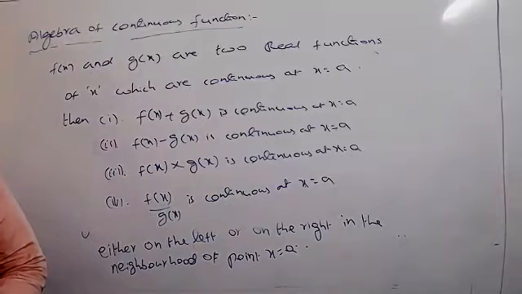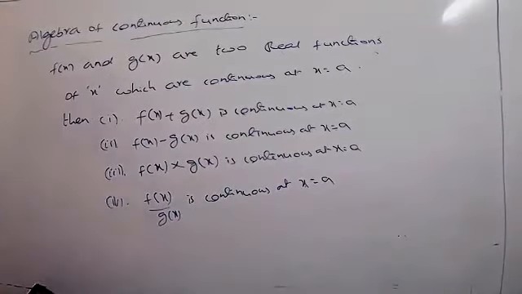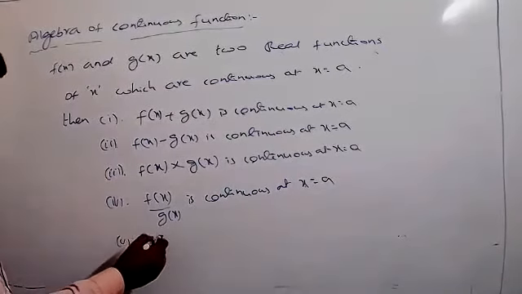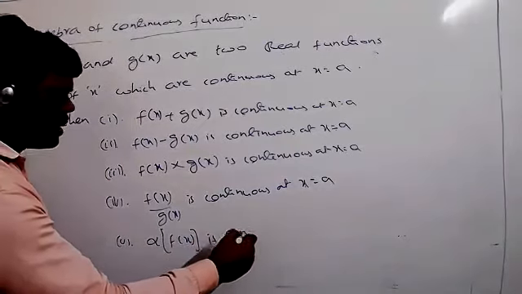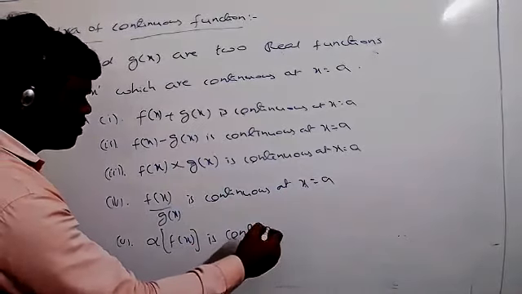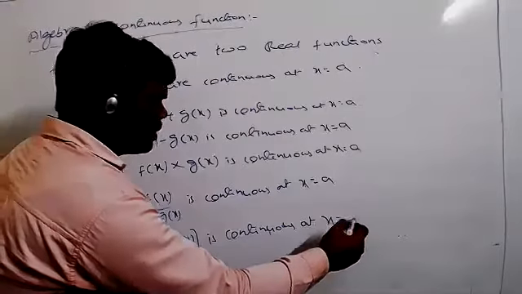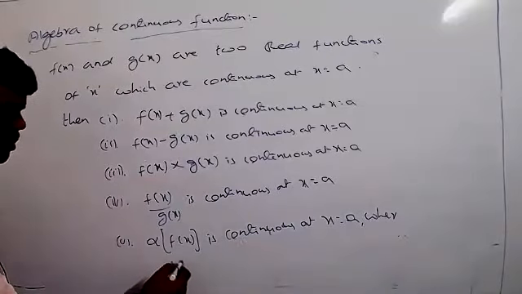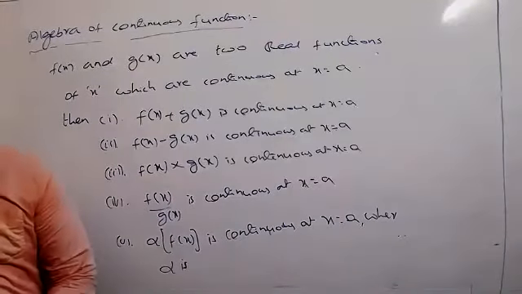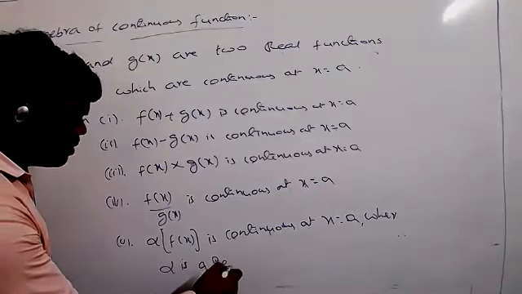And fifth one, alpha times f of x is continuous at x equal to a, where alpha is a real number, a real constant.